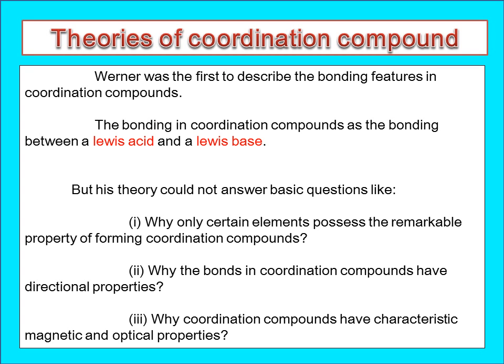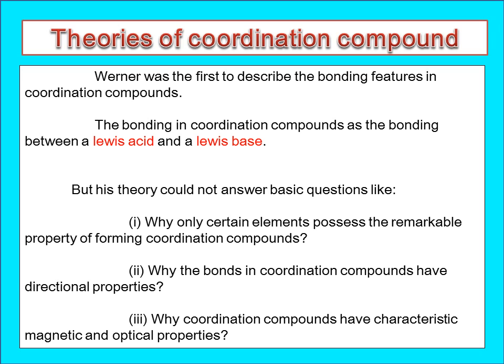Already we have learnt Werner's coordination theory, in which the bonding between the central metal ion and the ligand is considered to be the bonding between Lewis acid and Lewis base. The central metal ion is considered to be Lewis acid and the ligand is considered to be Lewis base. He could answer so many questions, but his theory cannot explain certain questions, like why only certain elements form coordination compounds and others do not.